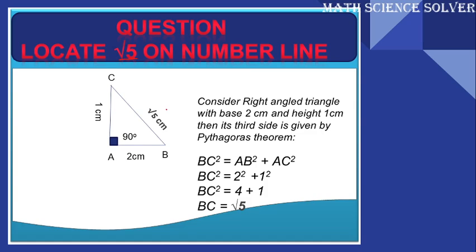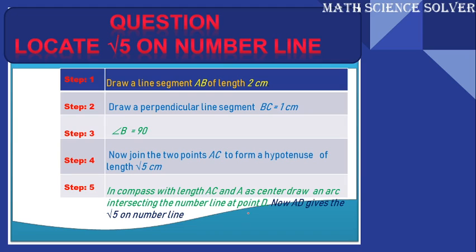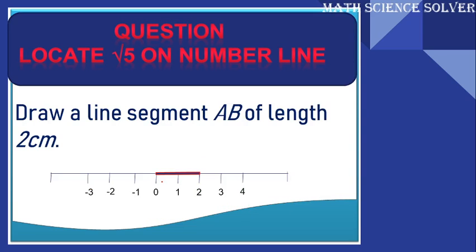For example, root 5, we can locate it by taking the base as 2 centimeters and height as 1 centimeter. Then using the Pythagoras theorem, you can tell that the hypotenuse will be root 5 centimeter. So let us draw it. In the number line, take the line segment AB equal to 2 centimeter.